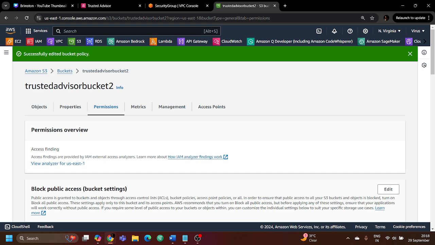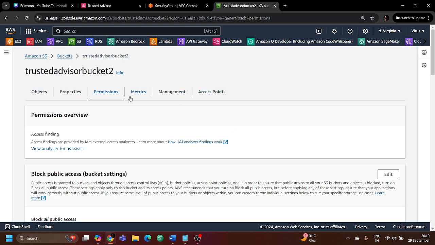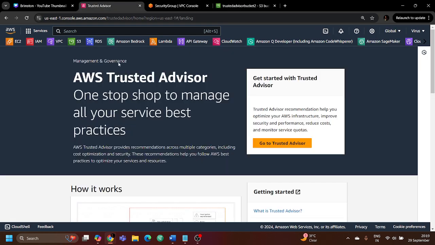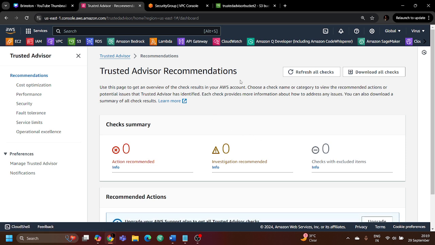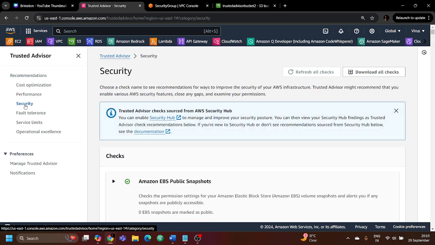Now we have created two S3 buckets, and we have made those buckets publicly available, and we have created two security groups with unrestricted access for SSH to the EC2 instances. Now we'll move towards Trusted Advisor again, and click on go to Trusted Advisor. Now just refresh all the checks, and let's see what type of recommendations it will provide to us. Let's wait for a couple of seconds. Let me go to the security section.